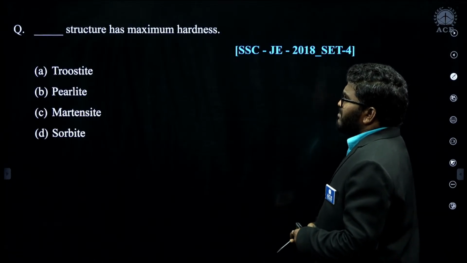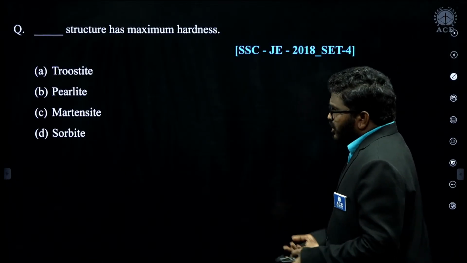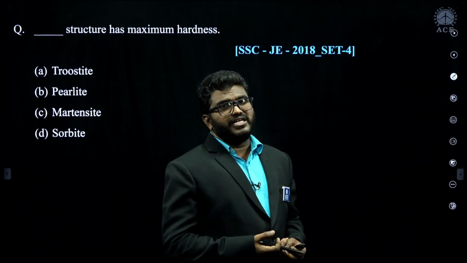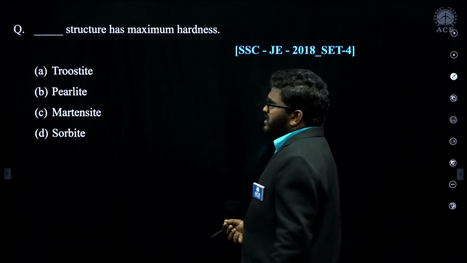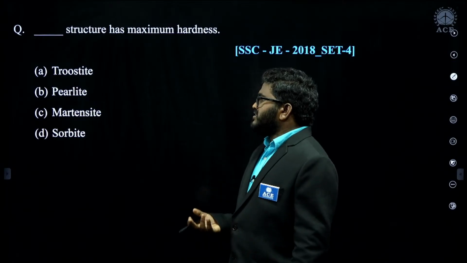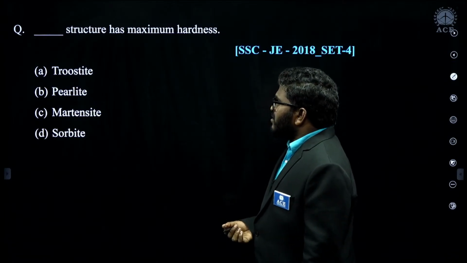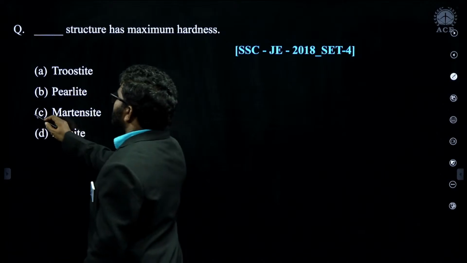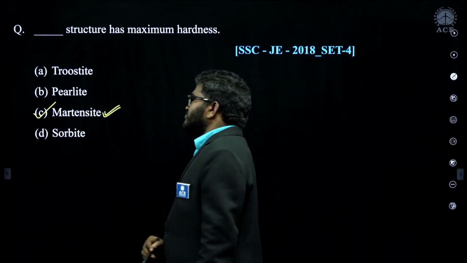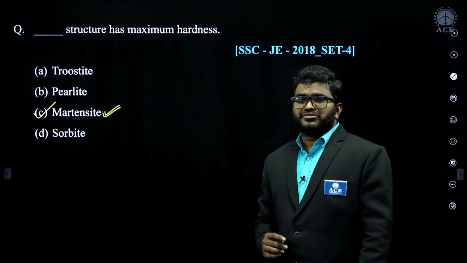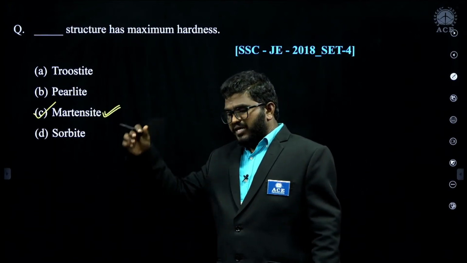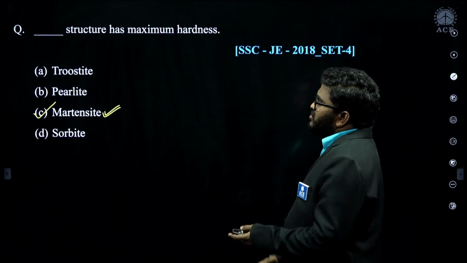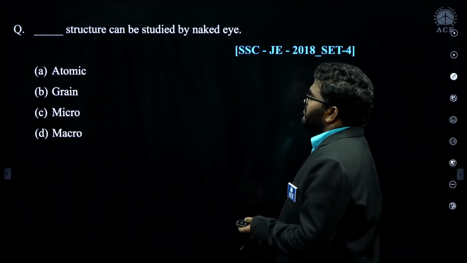Now dash structure has maximum hardness. As you are familiar, if we cool the material with a fast cooling rate, then the strength and hardness of the material will increase. Out of these, troostite is a tempering product, pearlite is like normalizing or annealing, martensite is hardening, sorbite is a high temperature tempering product. So martensite has a very, very high hardness. It is produced by the hardening process: after heating the material, by quenching in water, we will get martensite. So C is the correct answer for this question.